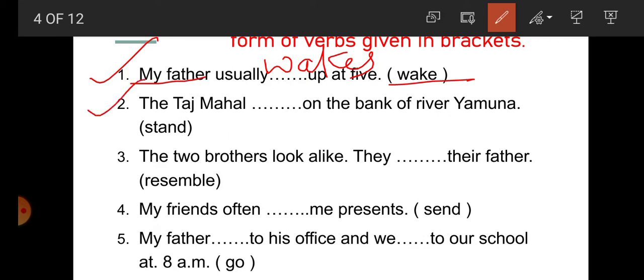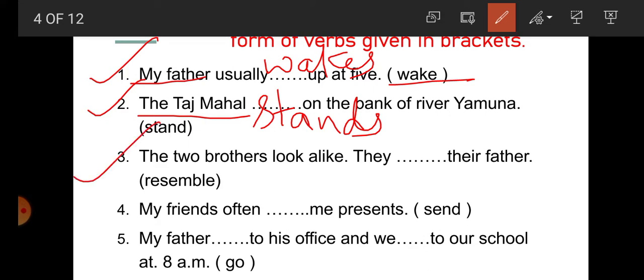Number 2, the Taj Mahal. The subject here is the Taj Mahal. The Taj Mahal is a singular subject. That's why what will we write here? Stands. The Taj Mahal stands on the bank of the river Yamuna.